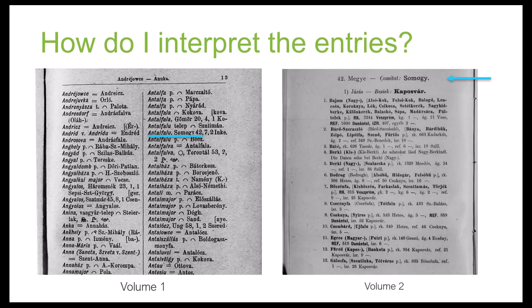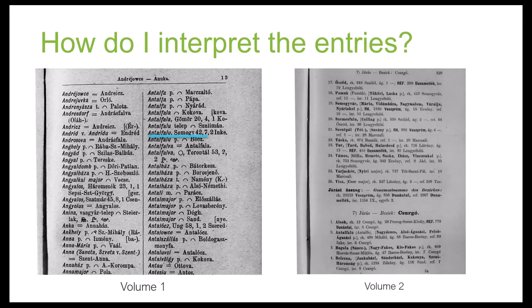From there, once we find our page, we can look at the next number, which is number 7. So within County 42, it's District 7.